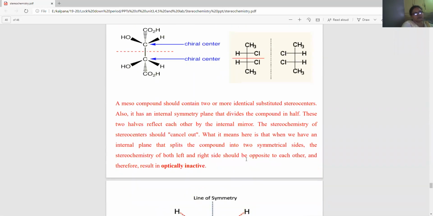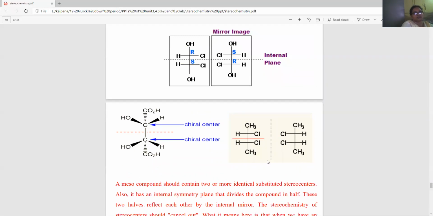So a meso compound contains two or more identical substituted stereocenters. It has an internal symmetry plane that divides the compound in half. So these two halves reflect each other by an internal mirror. So the stereochemistry of stereocenters cancel out. So it means that we have an internal plane that splits the compound into two symmetrical sides. This we'll study in our next class again, that is about symmetry.